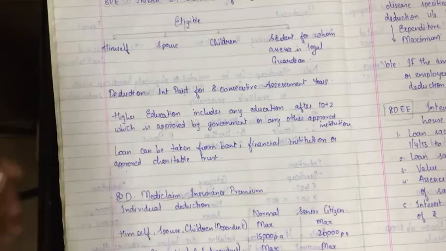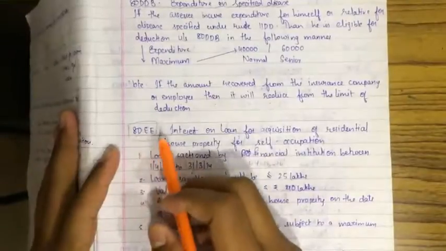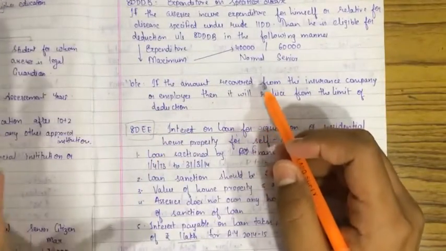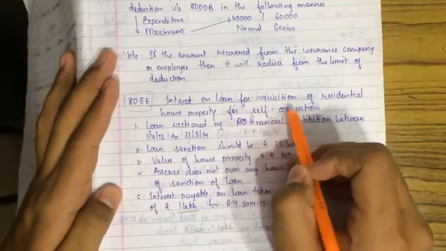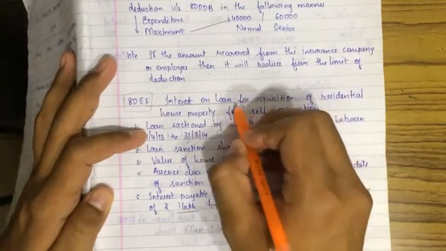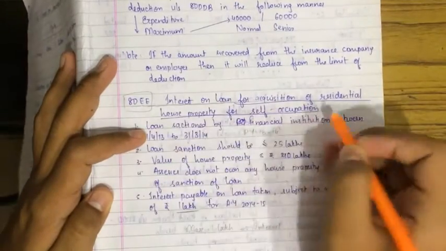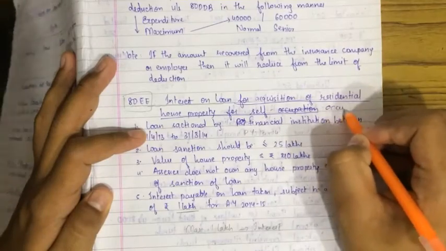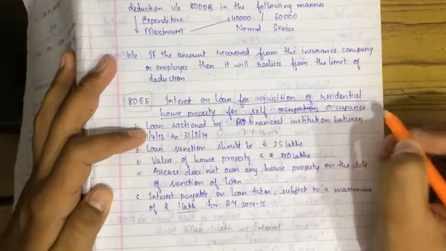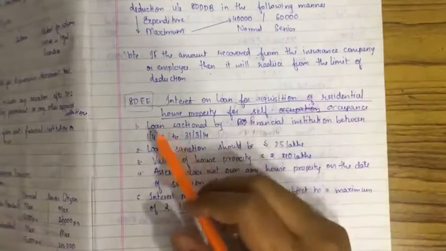I hope you have done copying. Now let's go with 80EE. It is not related to education now. Interest on loan for acquisition of residential house property for occupants.